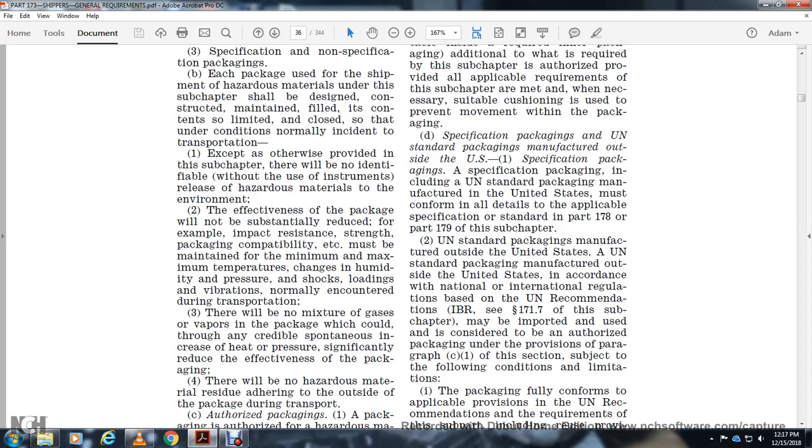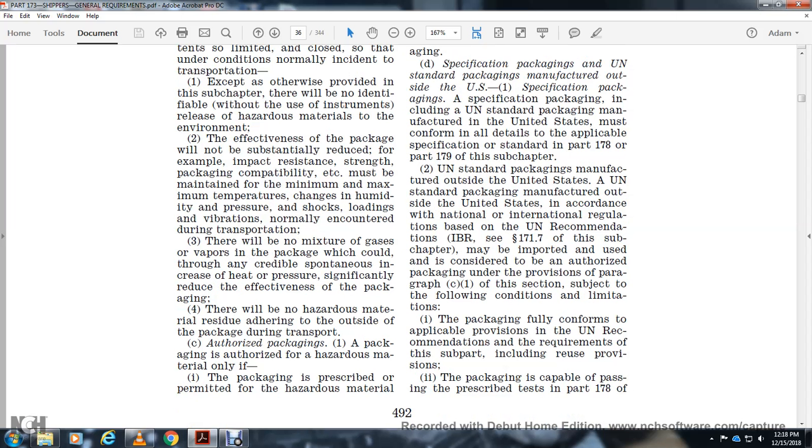The effectiveness of the package must not be substantially reduced, and the impact resistance and strength of the packaging must be maintained under the minimum and maximum temperature, changes in humidity, pressure, shock, loadings, and vibration normally encountered during transportation. There will be no mixture of gases or vapors in the package that could, through credible spontaneous increase in heat or pressure, significantly reduce the effectiveness of the packaging. There will be no hazardous material residue adhering to the outside of the packaging during transportation.